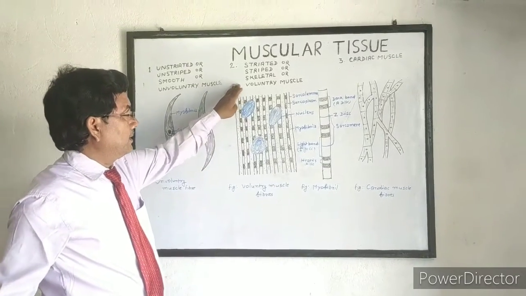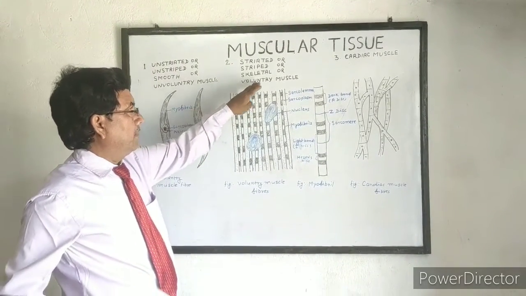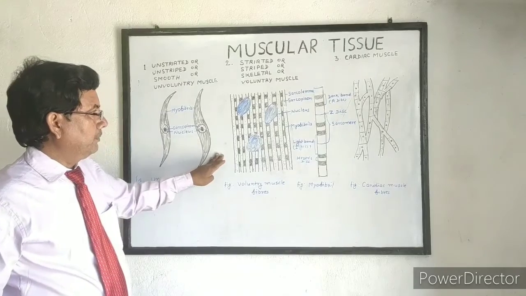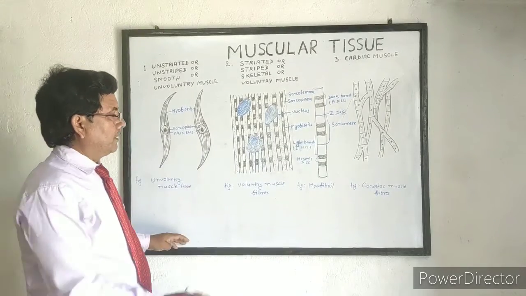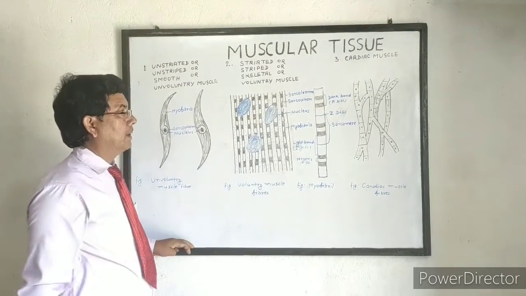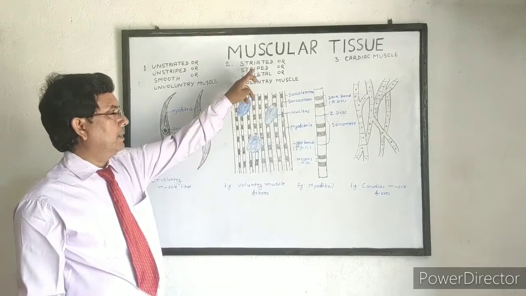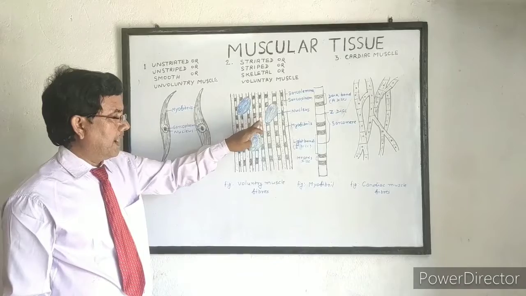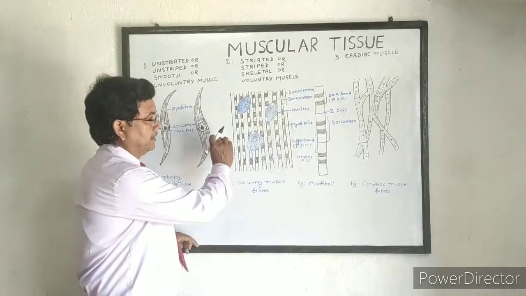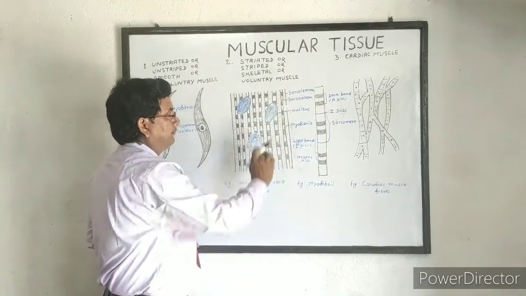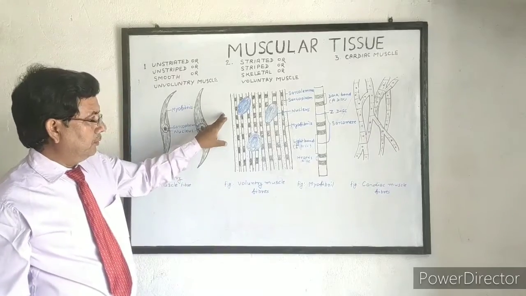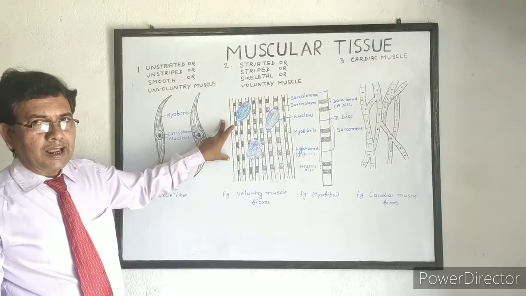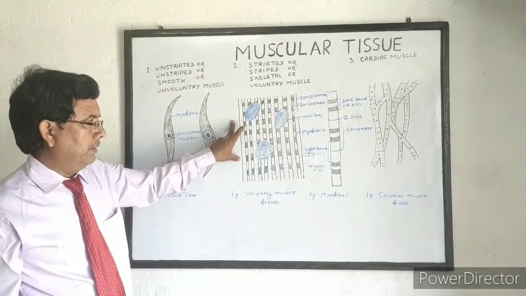And next is striated or striped or skeletal or voluntary muscles. Because of its structure, it is called striated or striped. We see alternately arranged light and dark bands, which appear as striation. So striation is due to alternately arranged light and dark bands in myofibrils.